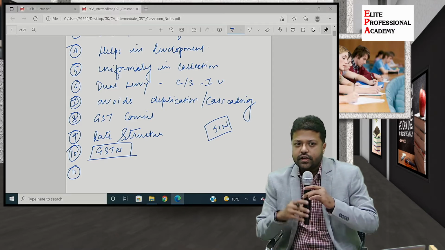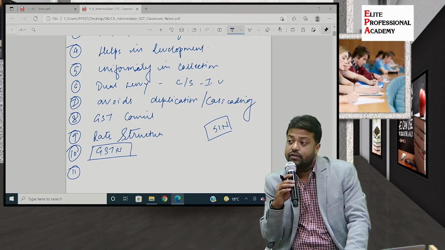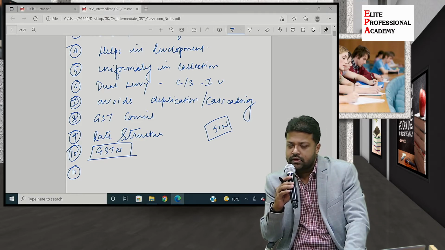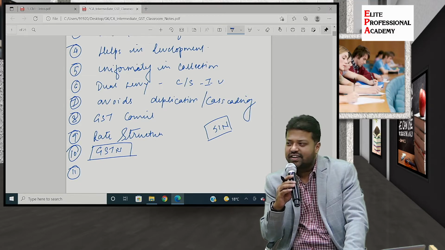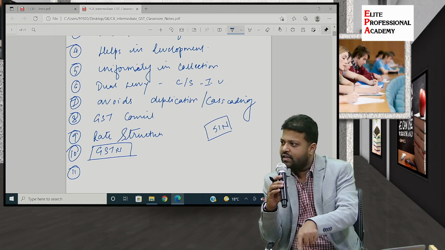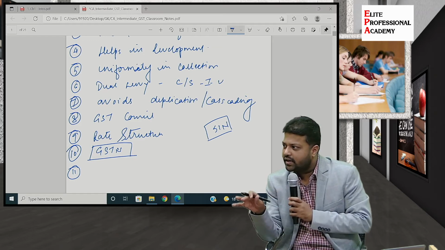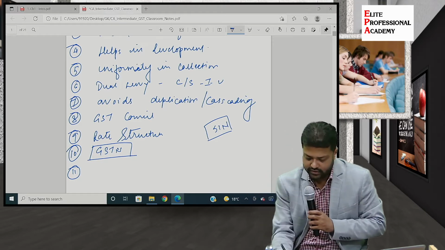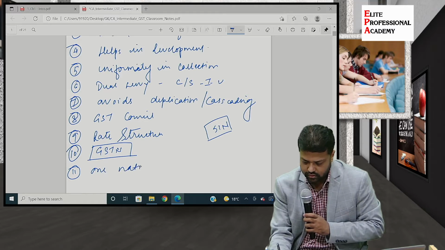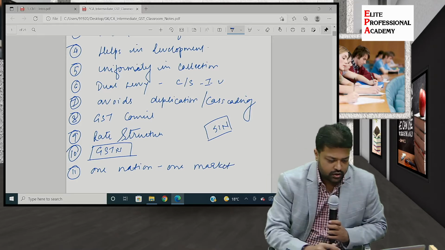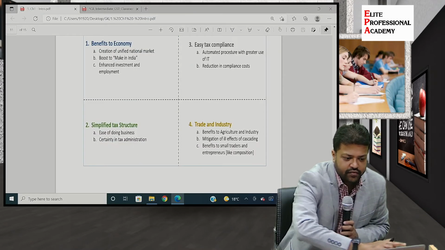We discussed different rates under earlier tax regimes. So petrol being cheaper in Karnataka. Why? Because it is not covered by GST. So why did that used to happen? Difference in rates. So now, along with the uniformity in the processes, there is a uniformity in the rates also. So making India one market. Okay, one nation, one market. So those are the points that we have discussed.